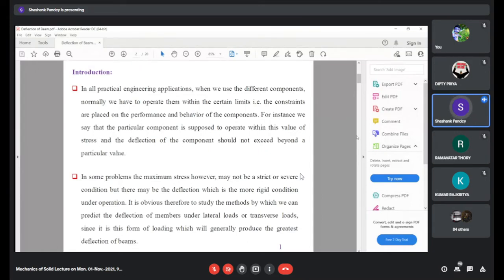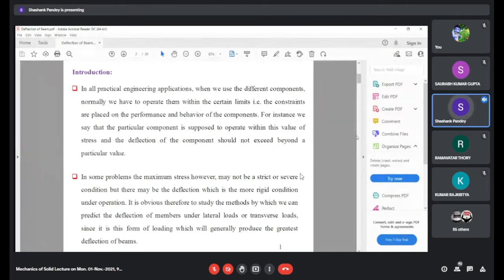There are always constraints for a particular engineering structure. For instance, we say that a particular component is supposed to operate within this value of stress, and deflection of the component should not exceed a particular value. So we design an axle. Suppose that an axle.